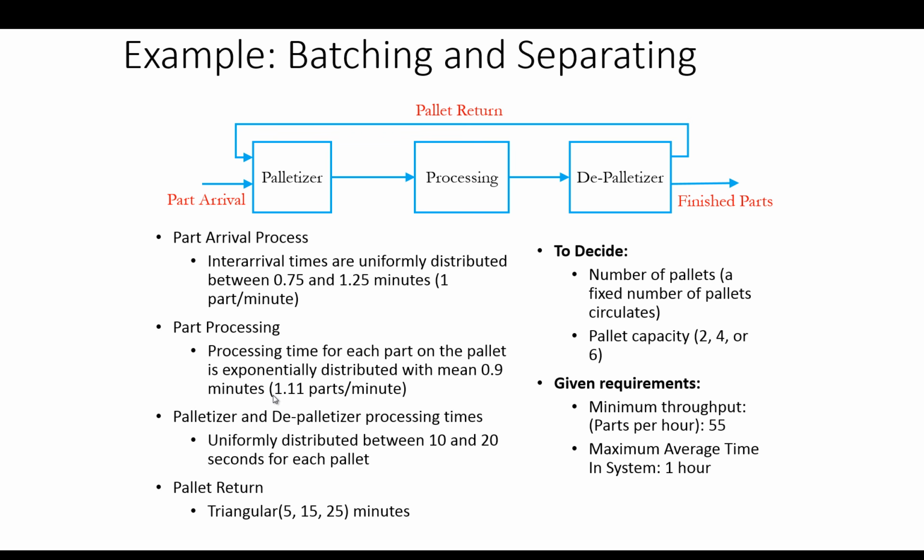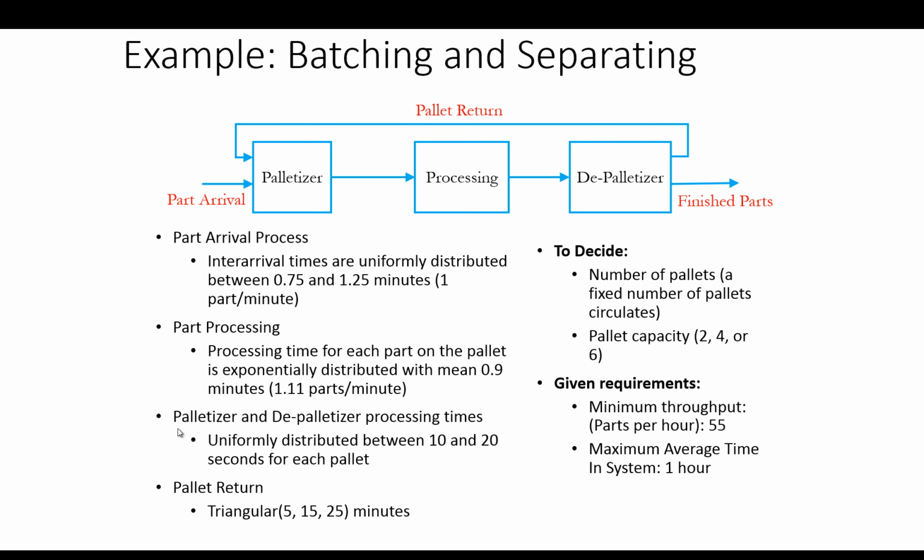So we have a processing rate of 1.11 parts per minute. But since this is a batch processing operation, the processing time of the batch depends on the number of parts in the batch. Since we're adding multiple exponentially distributed processing times, the total processing time for the batch is going to follow an Erlang probability distribution.